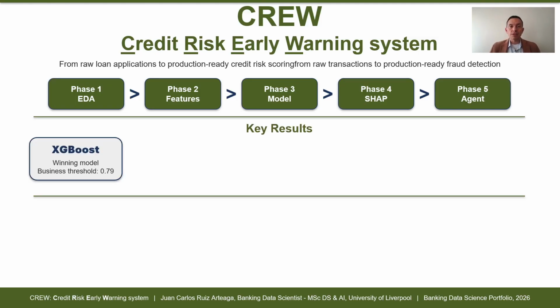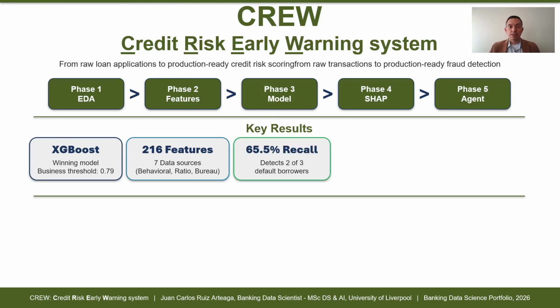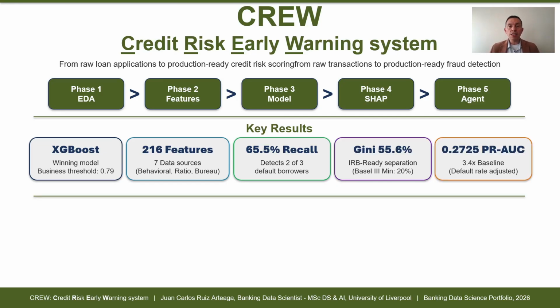For the model validator, XGBoost with a business threshold of 0.79, trained on 216 features from 7 data sources. Recall of 65%, the model detects 2 out of 3 defaulters. Gini of 55.6%, well above the Basel III minimum. AUC of 0.27, more than 3 times the random baseline.